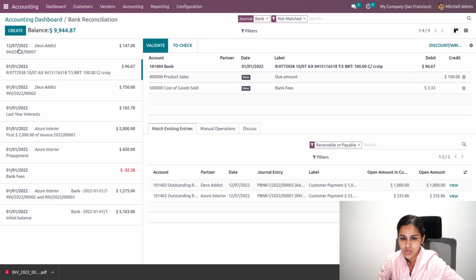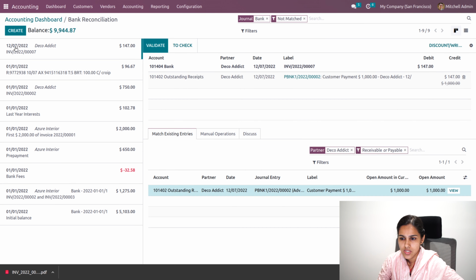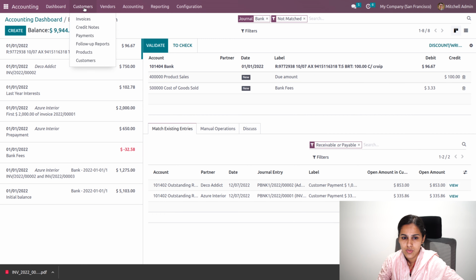So when you choose this Deco entry, that is 147, you can see the payment as well, and you can validate. That is, the payment will be moved from the outstanding receipt to the bank. So let's validate and go to the invoices.